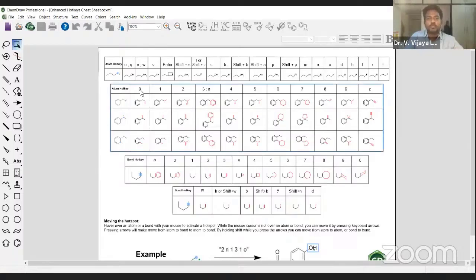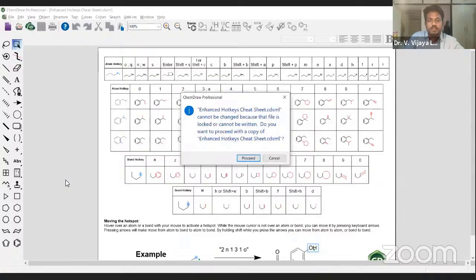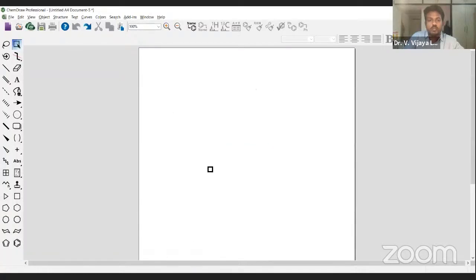Let me show you first with these numbers. 0 and 1 are for single bonds, 2 is meant for the carbonyl group, and 3 is meant for benzene. Just like that, every other key is meant for atoms. Let me show you how it works.